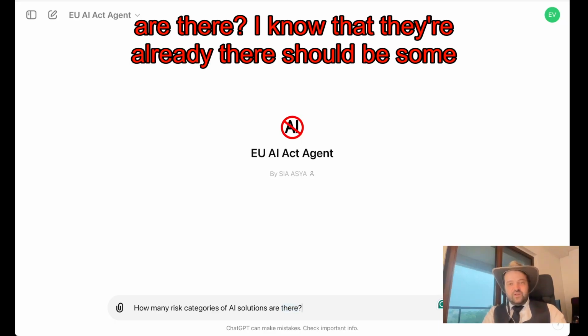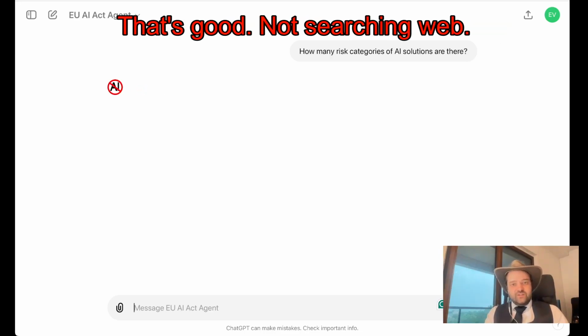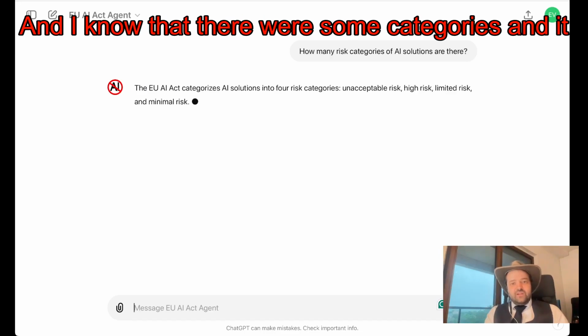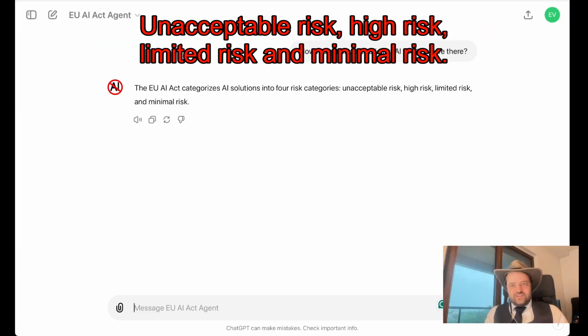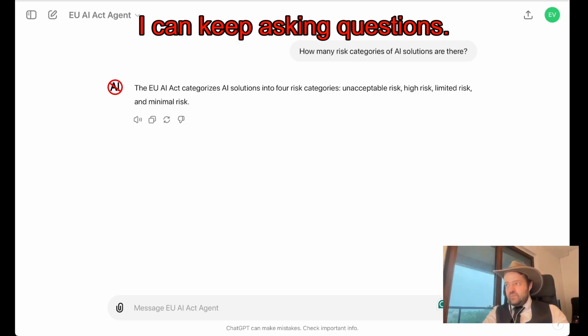I know that there are some categories, and it says it's searching my knowledge, that's good, not searching the web. And it says there are 4 categories: unacceptable risk, high risk, limited risk, and minimal risk. If I don't know anything more about these regulated categories, I can keep asking questions.